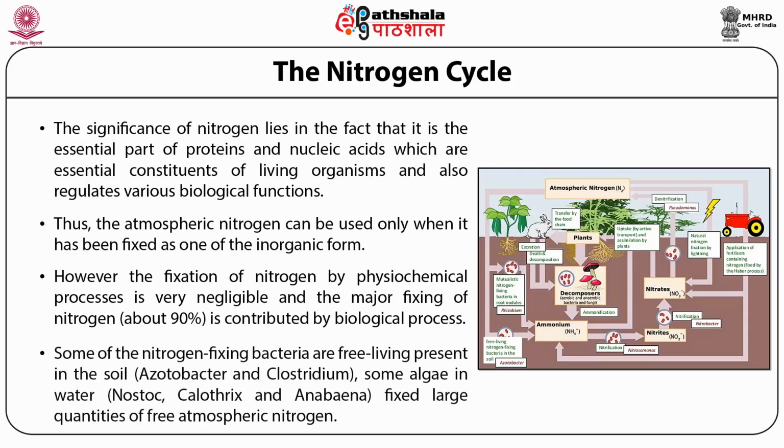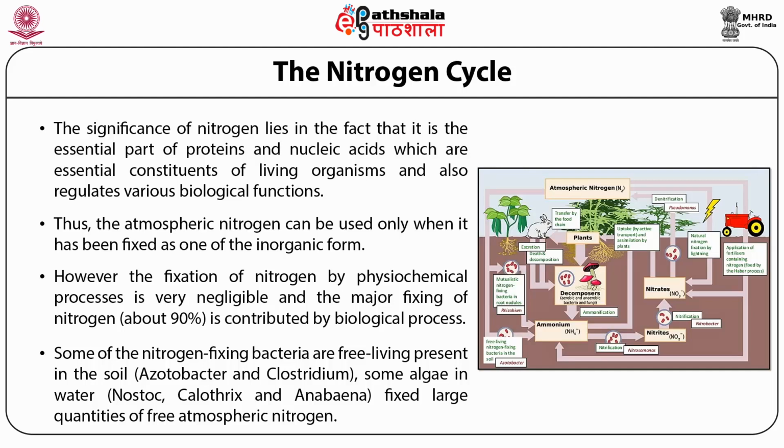Some of the nitrogen-fixing bacteria are free living, present in the soil, like Azotobacter and Clostridium. Some algae in water, like Nostoc, Calothrix and Anabaena, fix large quantities of free atmospheric nitrogen.